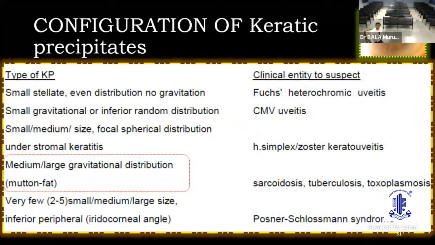The configuration of KPs is very, very important for the clinician to pick up the etiology. For example, you see a large gravitational distribution, mutton fat configuration, definitely you are sure that, are we dealing with TB or sarcoid or toxoplasmosis.